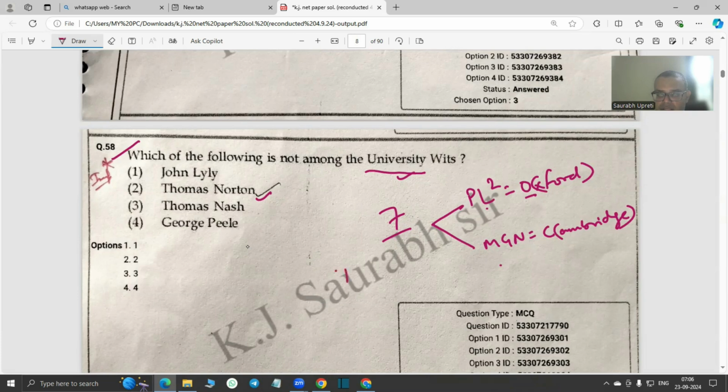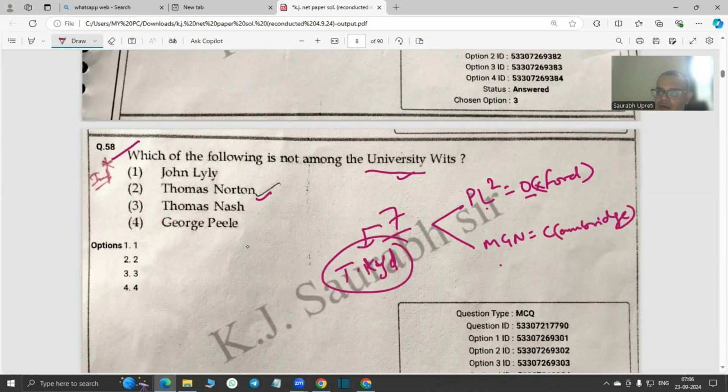And of course, there is one fellow, Thomas Kyd. He did not officially study at any university. But still, because of his contributions to melodrama, his contributions to Senecan tragedy, especially revenge tragedy, he is considered one of the pioneers in the group of university wits, right?